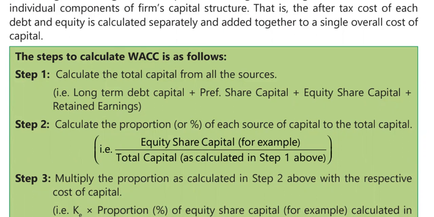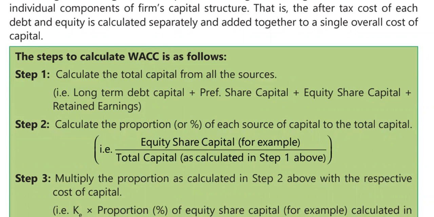Like in the example you can see here, the first individual source is equity share capital. Equity share capital divided by total capital. Similarly, preference share capital divided by total capital, retained earnings divided by total capital, and long-term debt capital divided by total capital. When you do this, you will come to know the percentage proportion of each source of capital. That is the second step. First, you need to total all the sources. Then you need to find out the proportion of each source of capital. This is the second step.